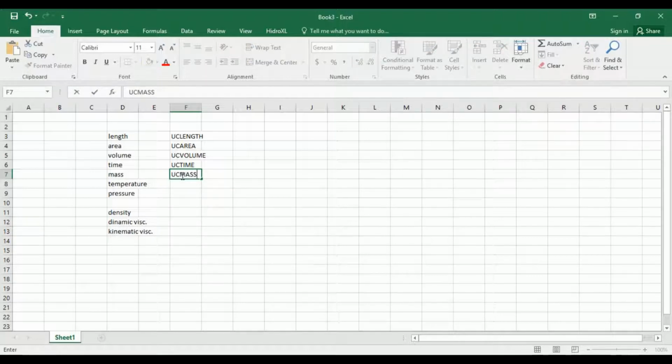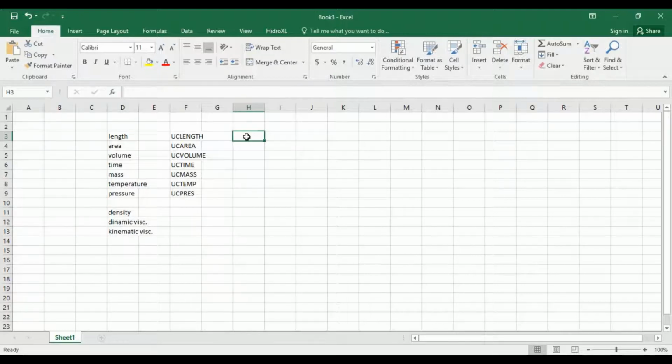UC mass. Here what is important to know is that we are not going to write temperature with the full name, just a shortcut, and UC press, and that's it. For the second part I will explain later.